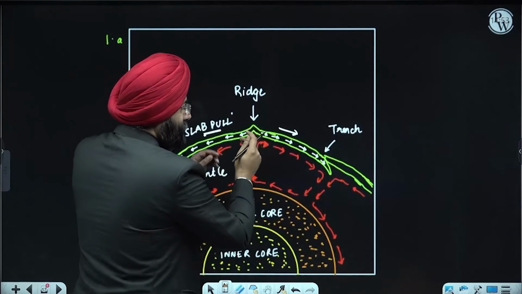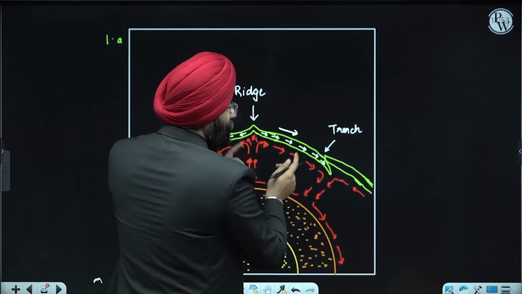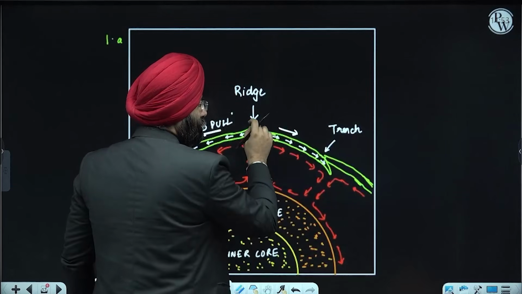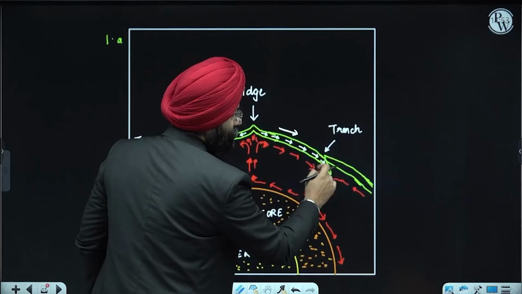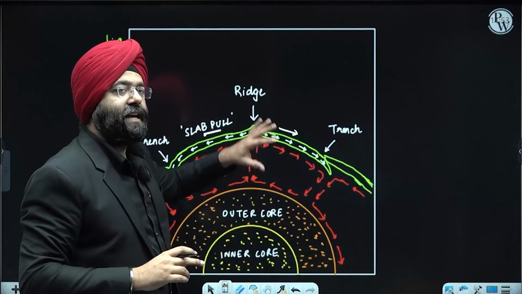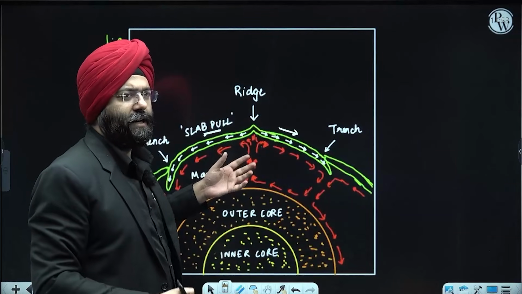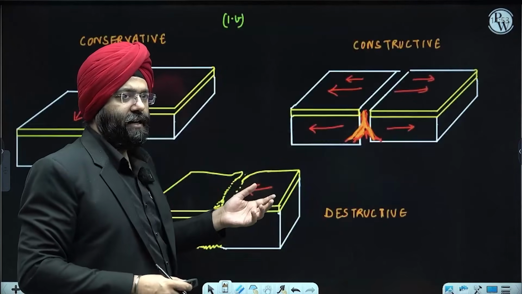So when these plates are moving towards either side, there can be various instances. That means earthquake zones can be here also, earthquake zones can be here also. That is why this diagram becomes very, very important. Now, if I want to analyze this diagram in an easier manner, let us see this.